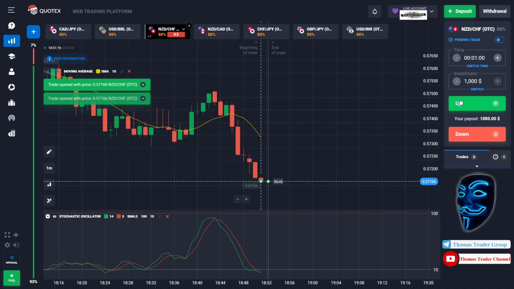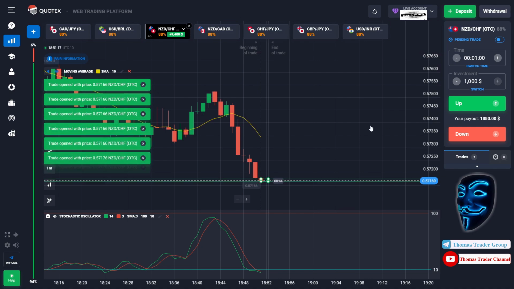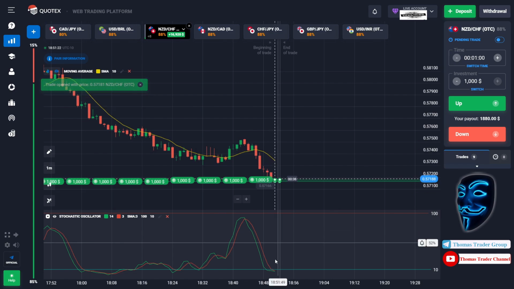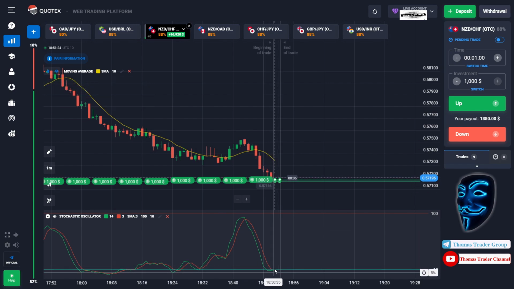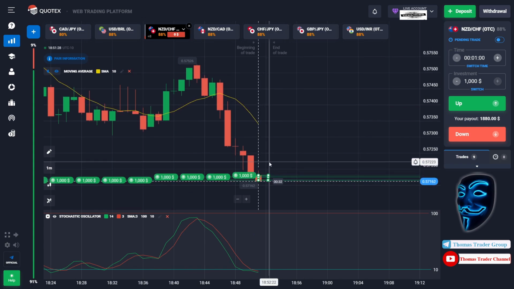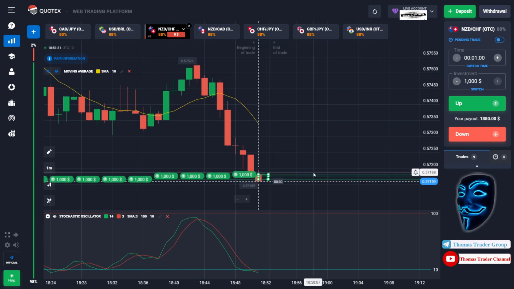As you can see, the trend is going bearish, but the market has already touched the oversold area. When the market touches the oversold area, it will make a rebound and it will make a correction to the moving average line before it continues the bearish trend. Let's prove it and let's wait till the end of our trade.